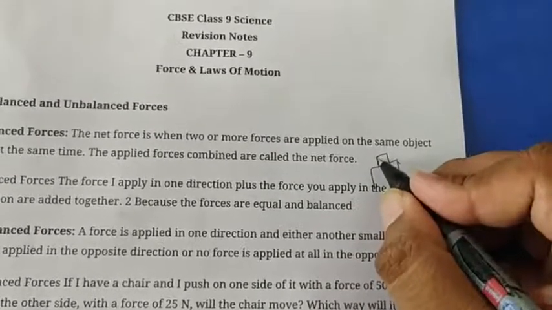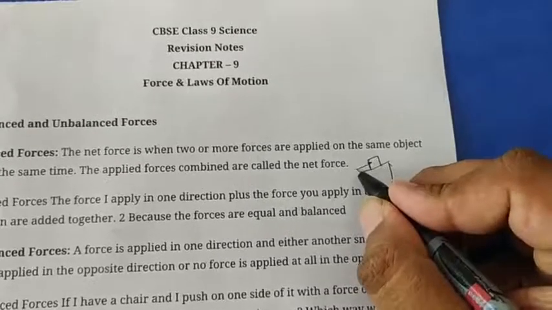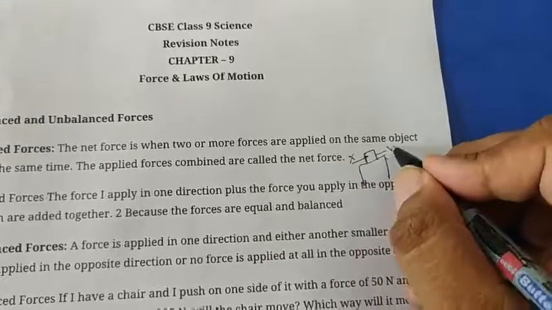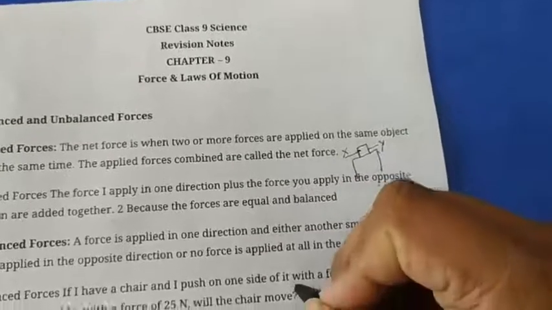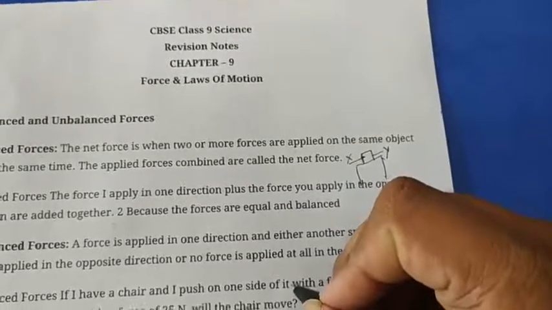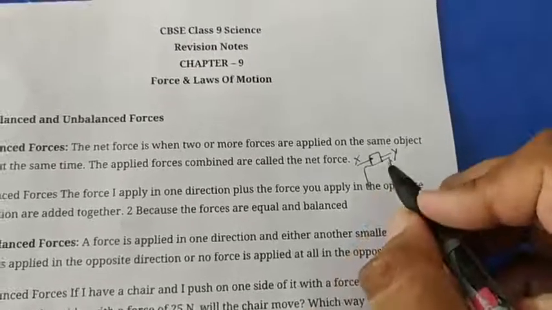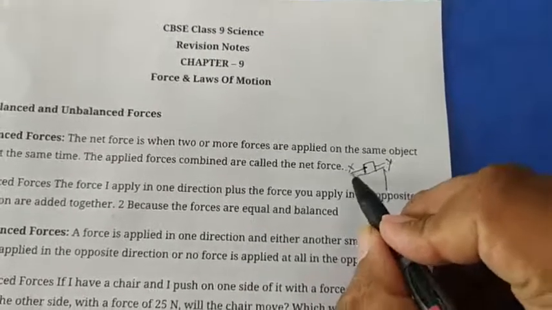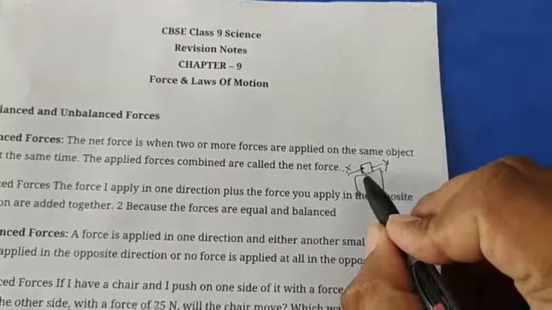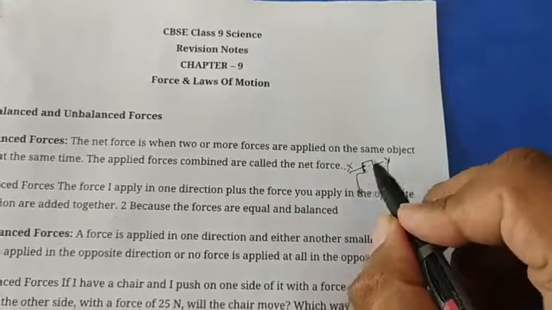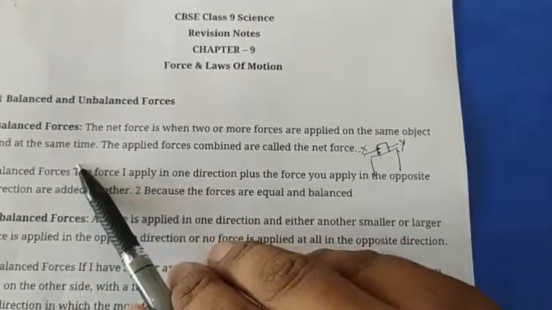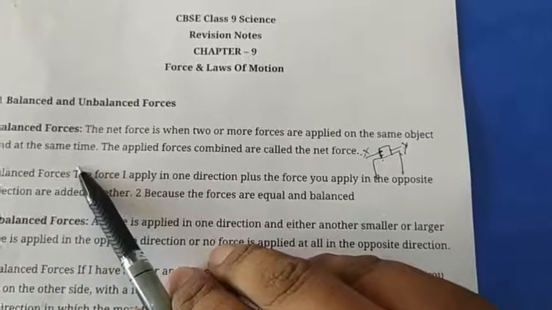You put a thread on the left side of the book, that is X, and another thread on the right side, that is Y. If you apply the same equal forces on X and Y, the book will remain at the same position. That force is called a balanced force.